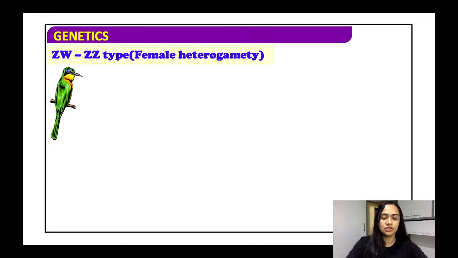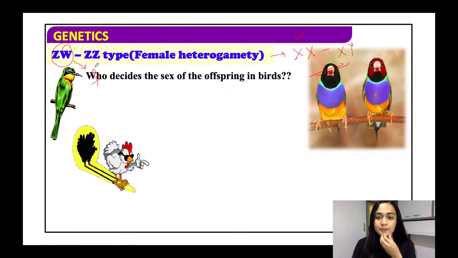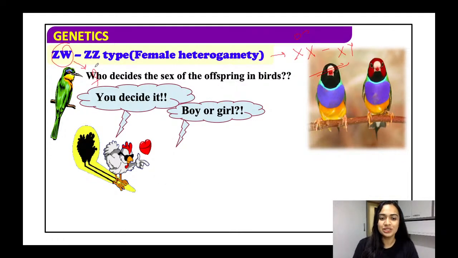Now coming to the ZW and the ZZ type. Female heterogamy. This we can relate to the case of the male, the XX-XY type. The only difference is that it is the female now that is causing the sex determination. So who decides the sex of the offspring of the birds? It is the female. It is the female who will decide it.